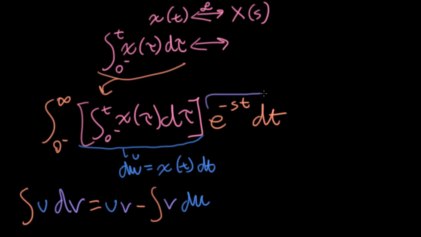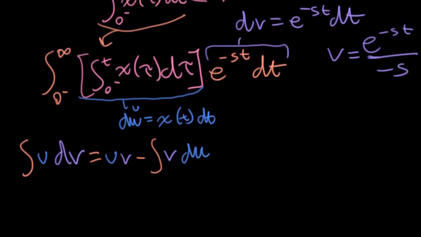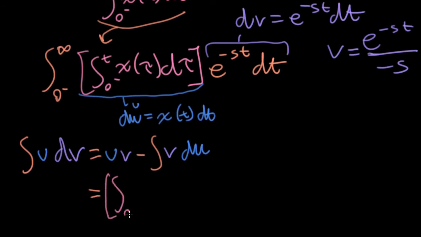So that means that this latter part of the integral here, that is our dv. So that means that v is the integral of this, which is just e to the minus st divided by minus s. Okay, so let's substitute these particular choices into this expression.